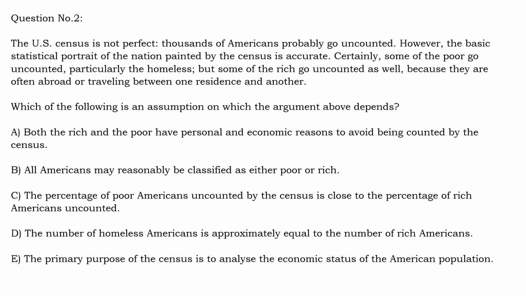That process is known as a census, and the basic argument or the conclusion in the passage is that the portrait or the statistical outcome of the census is not affected because of the exclusion of certain poor Americans, because some rich Americans are also not counted. So this is the conclusion.